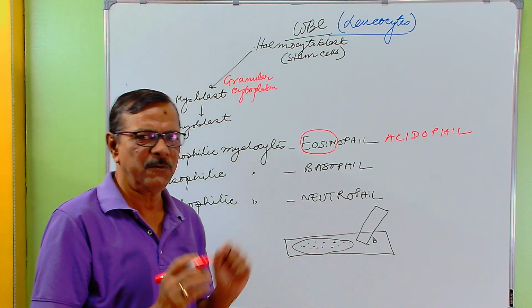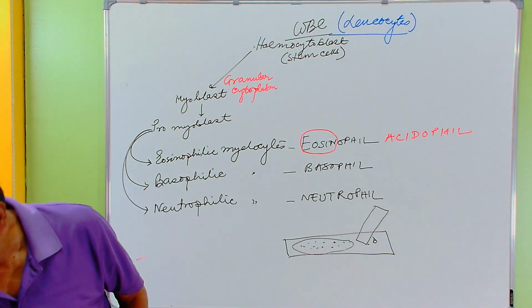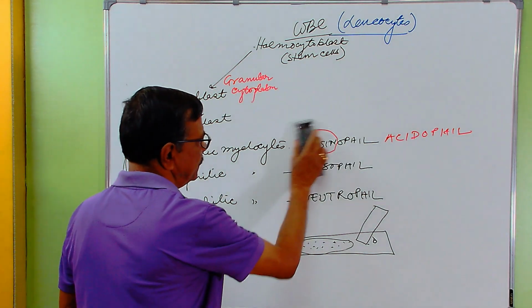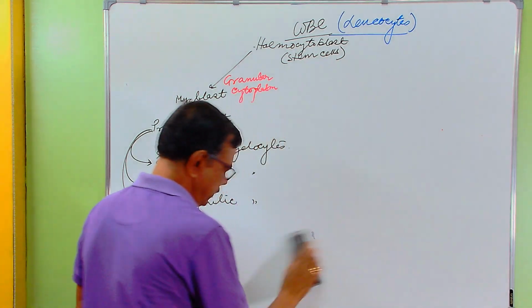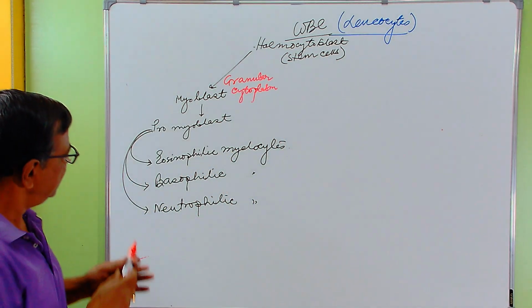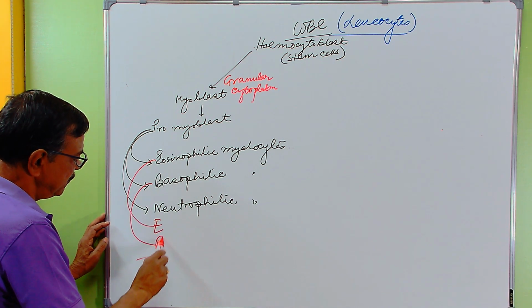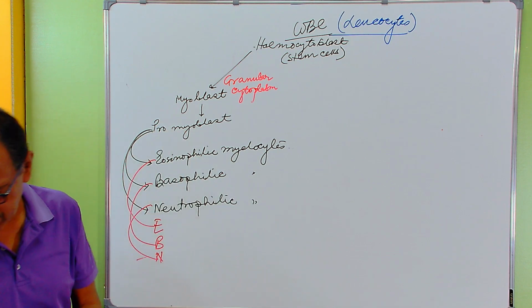Otherwise it is known as acidophil, basophil, and neutrophil. So here are three things: eosinophil, basophil, neutrophil.